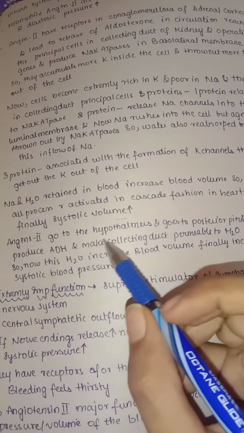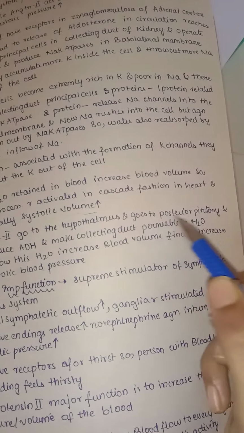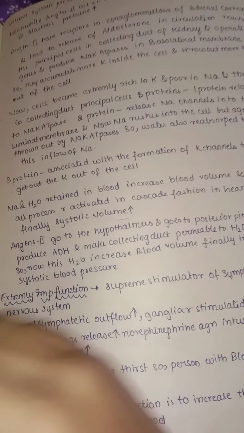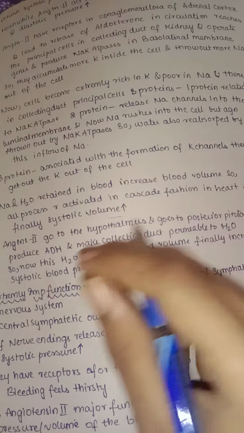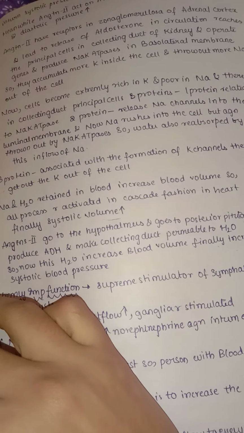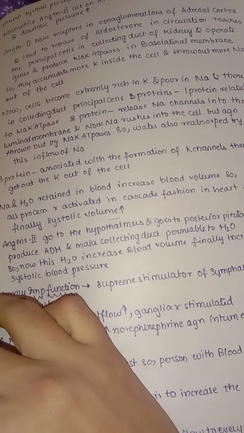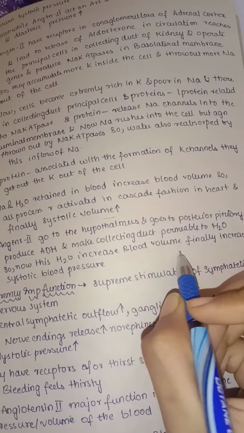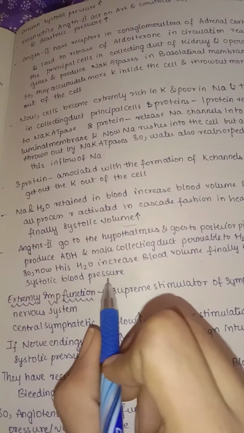So angiotensin II goes to the hypothalamus and the posterior pituitary and mainly produces ADH. So why is ADH produced? It makes the collecting tubule permeable to water. So now our blood volume is decreased, so we need to produce ADH so that only concentrated urine is formed, so that a lot of water will be preserved, and that will be useful for increasing our blood volume. So this water increases the blood volume, and finally increases the systolic blood pressure.